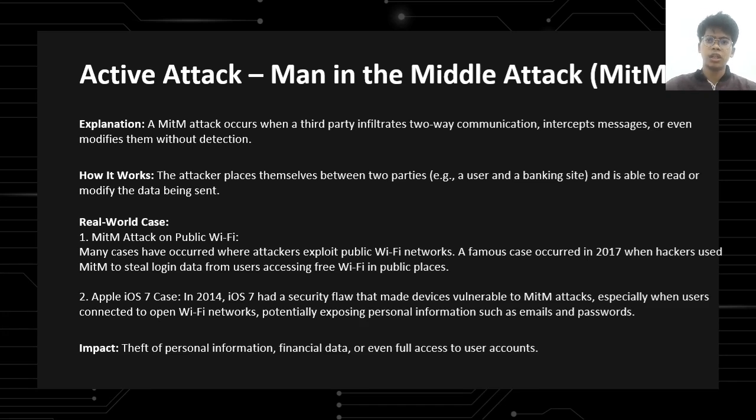In 2014, iOS 7 had a security flaw that made the device vulnerable to MITM attacks, especially when users connected to open Wi-Fi networks, potentially exposing personal information such as emails and passwords.